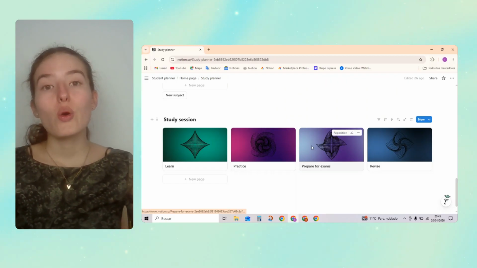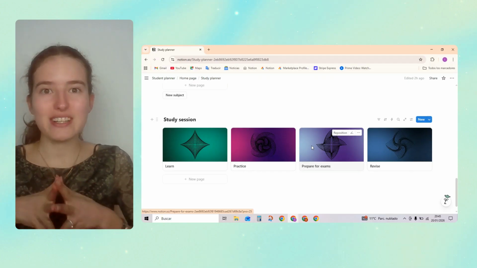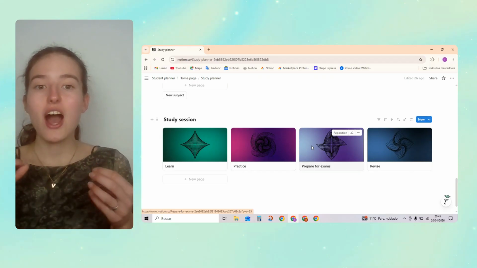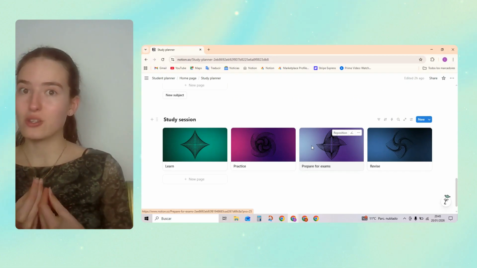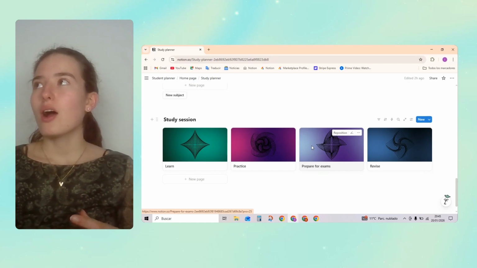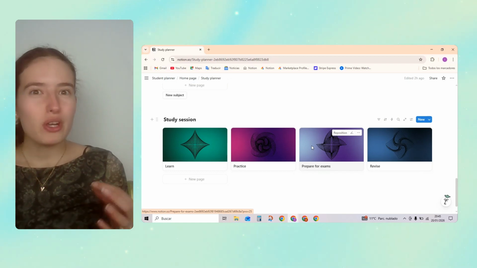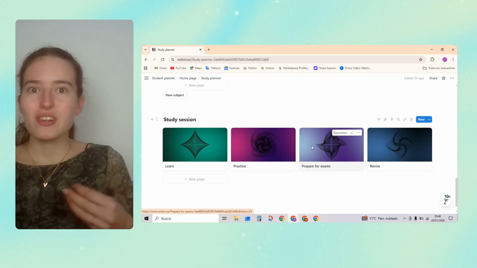And then we're going to prepare for exams, because I created this because I actually needed this, and I was committing this mistake that I see other students commit as well, that's focusing constantly on what you see day to day, but you're not focusing on the actual final goal, which is doing the exam.